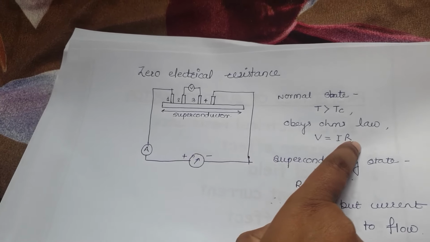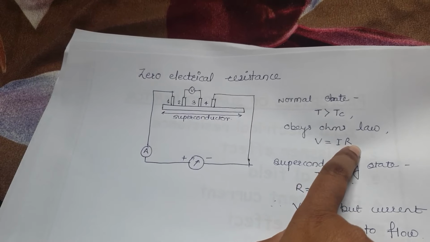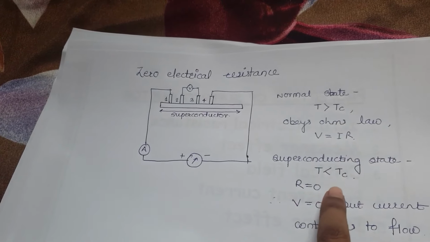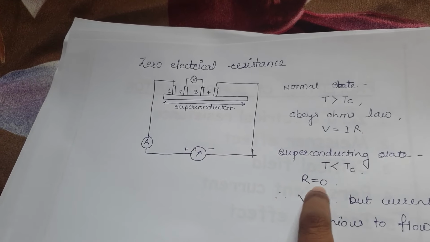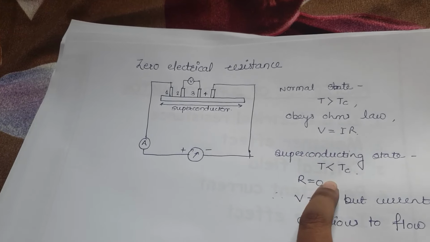Now when we consider the superconducting state, that means temperature is below critical temperature. At that time obviously resistance R will be 0.